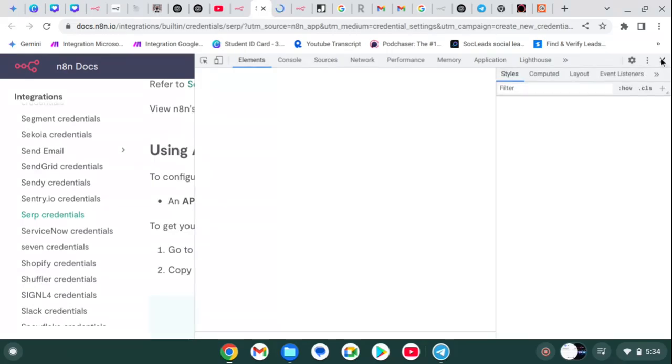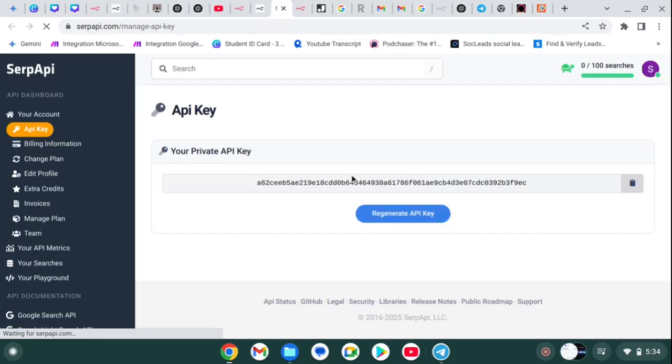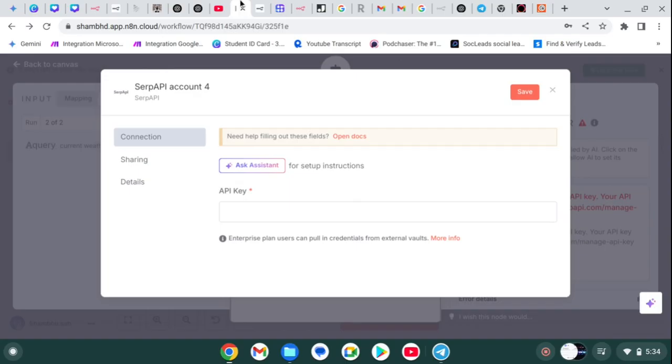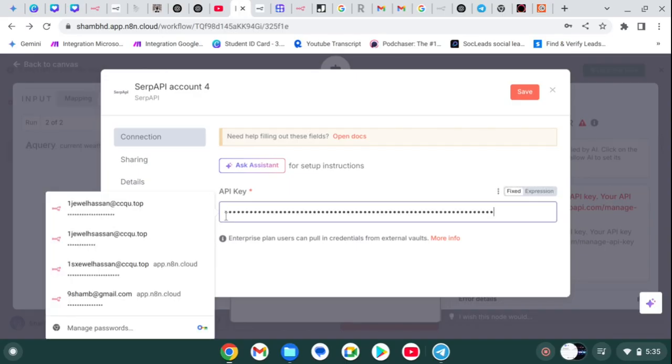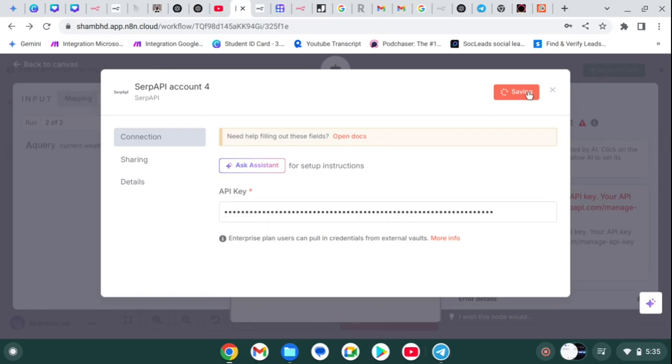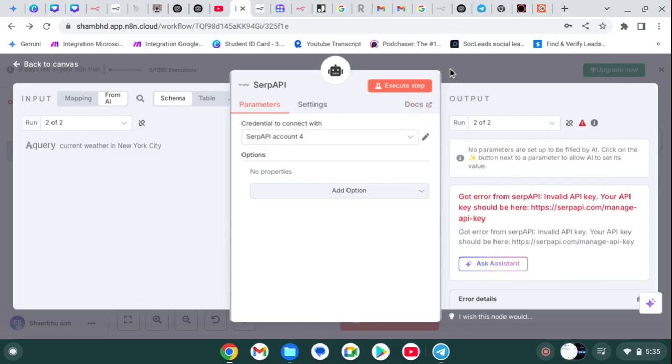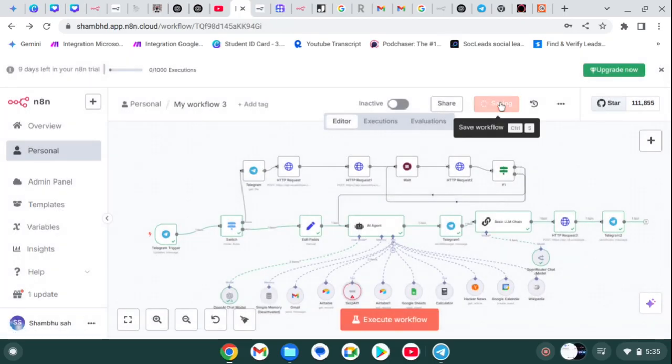Let's cross and go back to this page. Simply copy this. Let's regenerate. So if you regenerate the API key, it will change. I will change it again after recording this video. Click on save. Let's save it so it can't be forgotten. Let's click on execute workflow.